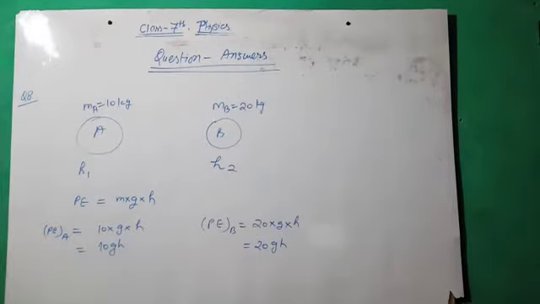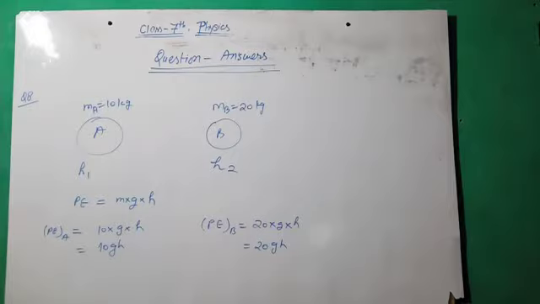Okay, moving towards the next question. The next question is very simple, but we have to differentiate between the floors. The bucket which is kept on the above floor, or second floor, always has the greater potential energy because of the difference in height. So you have to do this on your own.